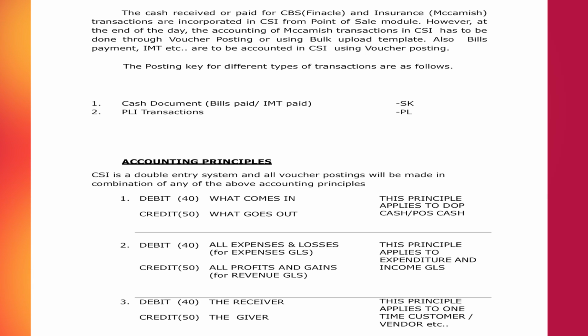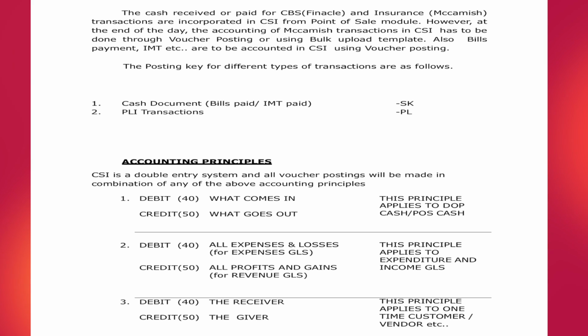The cash received or paid for CBS and insurance transactions are incorporated in CSI from the point of sale module. However, at the end of the day, the accounting of McCamish transactions in CSI has to be done through voucher posting or using a bulk template. Nowadays, we are using a CSI utility tool. Also, bills payment, IMT, etc. are to be accounted in CSI using voucher posting.